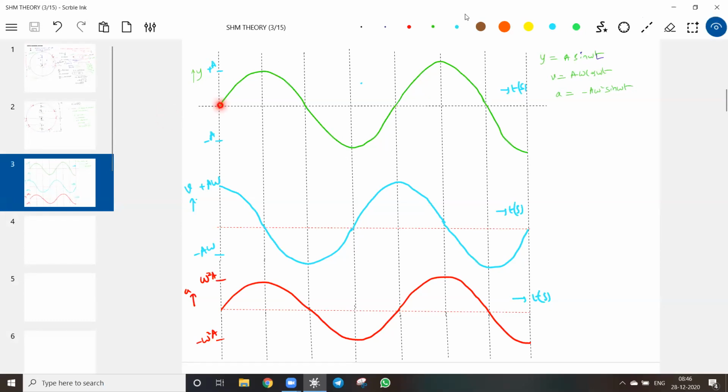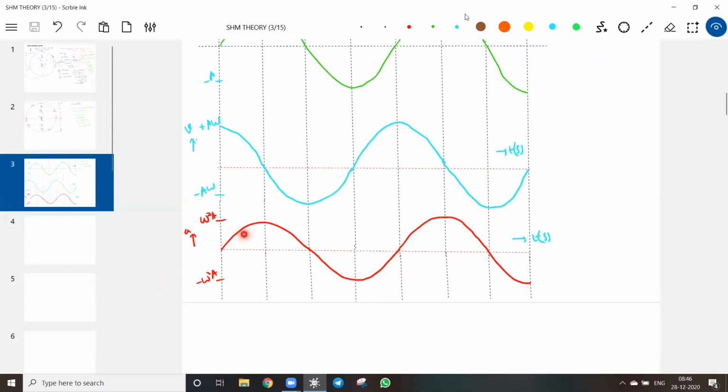You see that one. At y equal to 0, what happened? Mean position, no? This is called upper extreme, lower extreme. So at mean position, what is the velocity? Oh, sorry, this graph, it should be minus omega square.